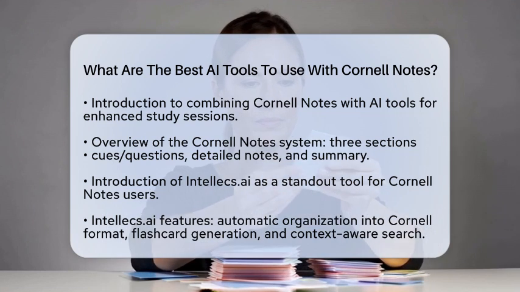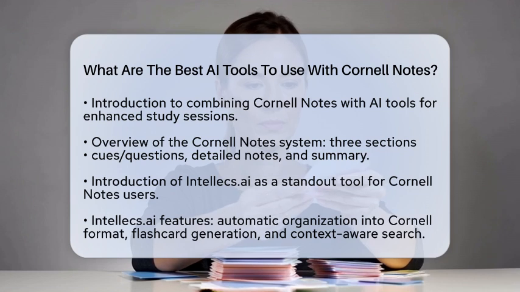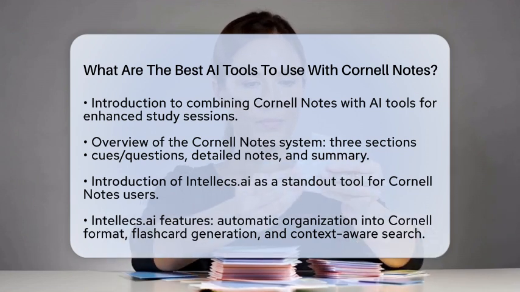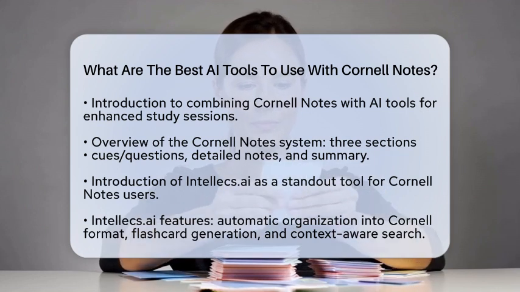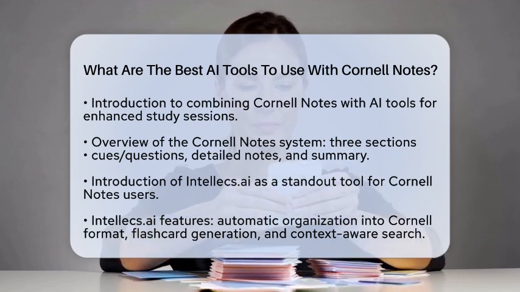This method divides your notes into 3 sections: cues or questions on the left, detailed notes on the right, and a summary at the bottom. This structure makes it easier to review and recall information. Now, imagine combining this effective note-taking strategy with the power of artificial intelligence.